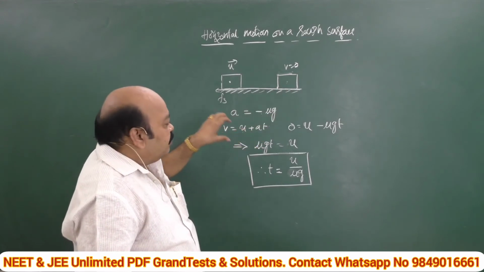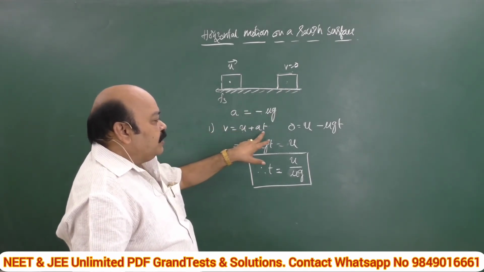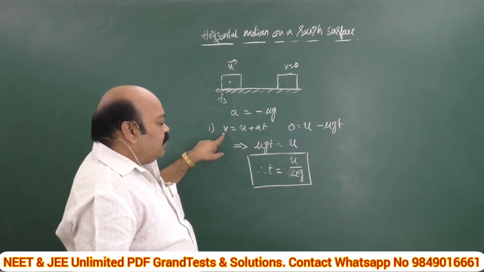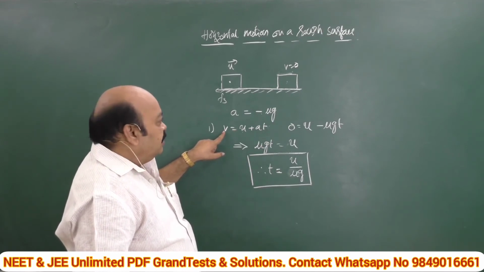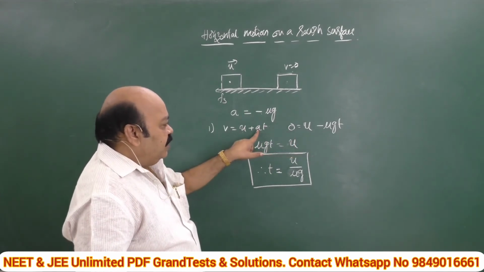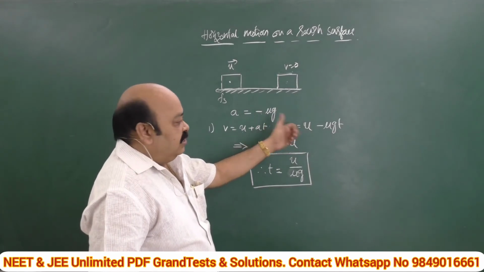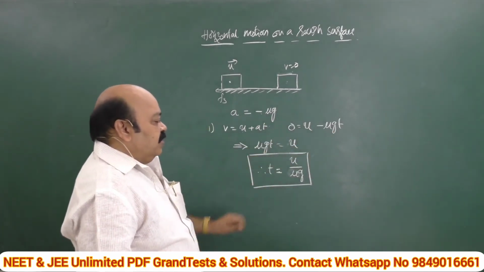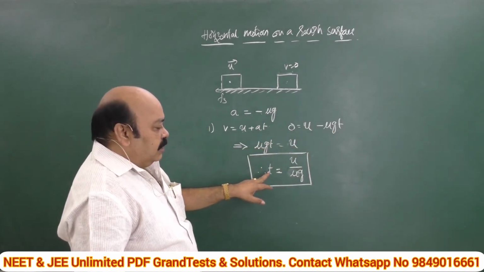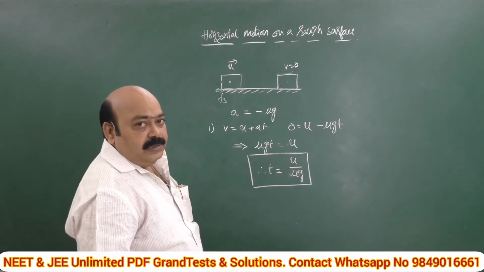What is the simplest equation we have from equations of motion? v is equal to u plus at. Since finally this body comes to rest, I am taking v as 0, u as it is. In the place of a, it is decelerating at a rate of minus mu g. For t I am writing as it is. From this we can calculate the time t is equal to u by mu g.